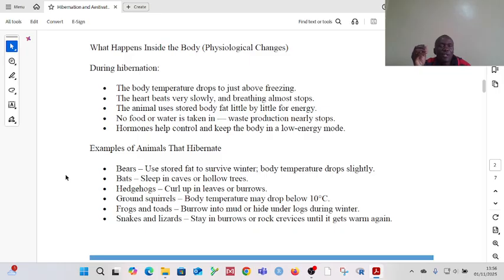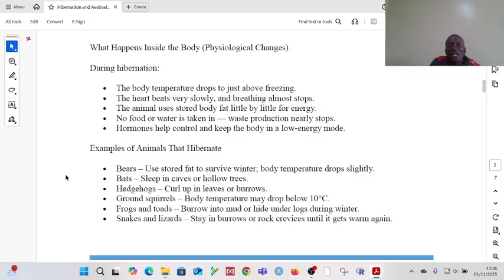So the fluid part within our body does not freeze. The heartbeat is very slow and breathing is very low. Okay. At times, even if you touch an animal that is hibernating, you might think it's not breathing, but it will be breathing.